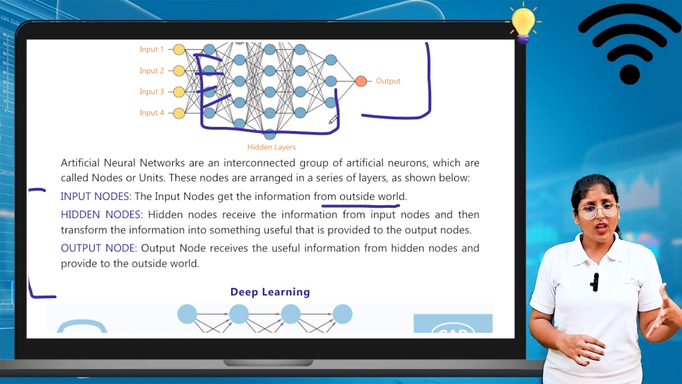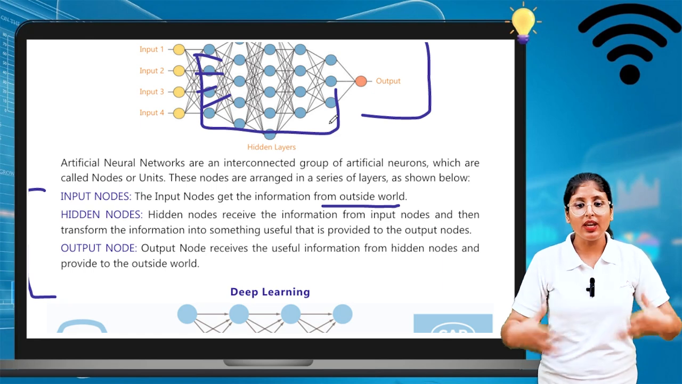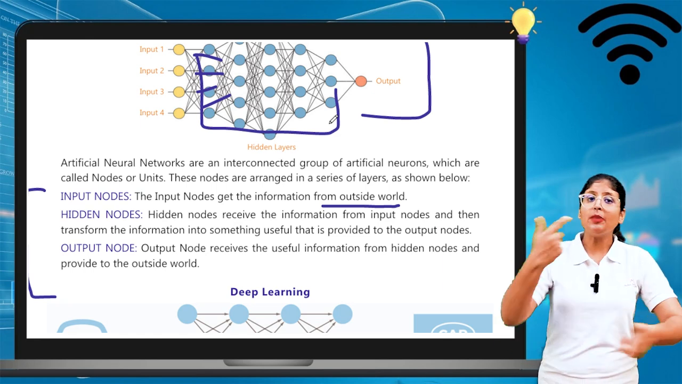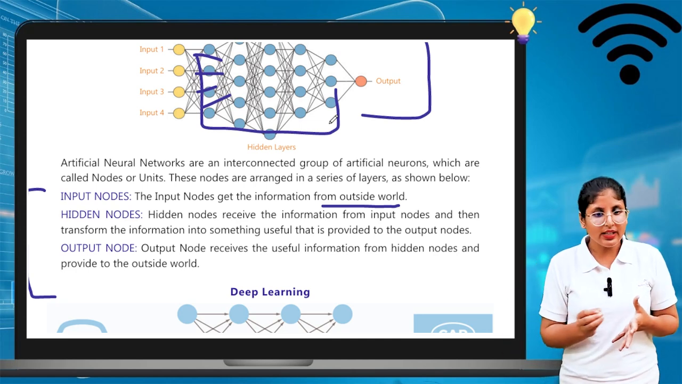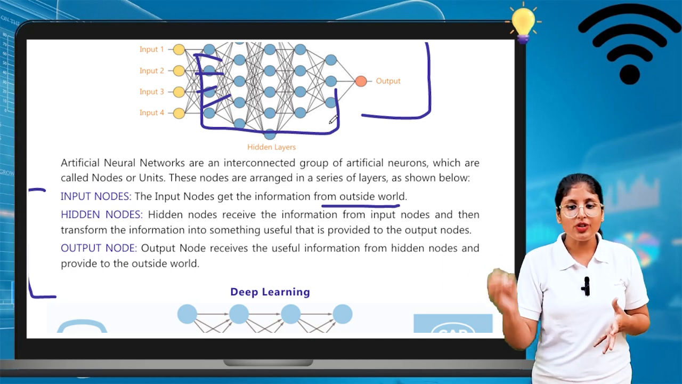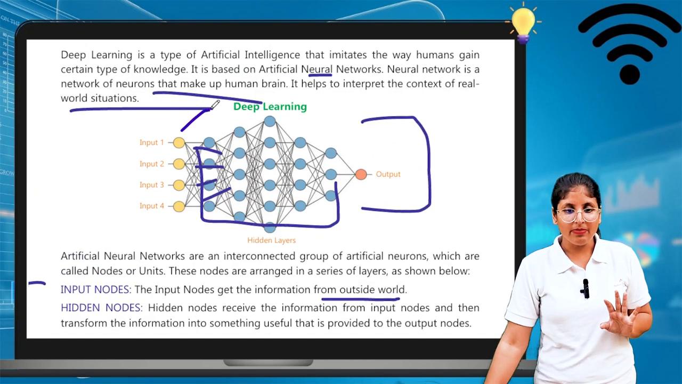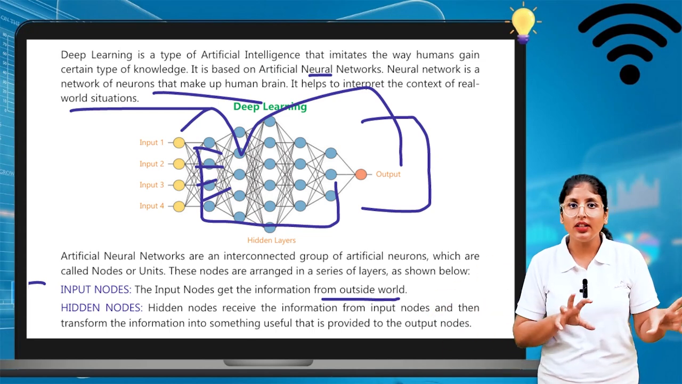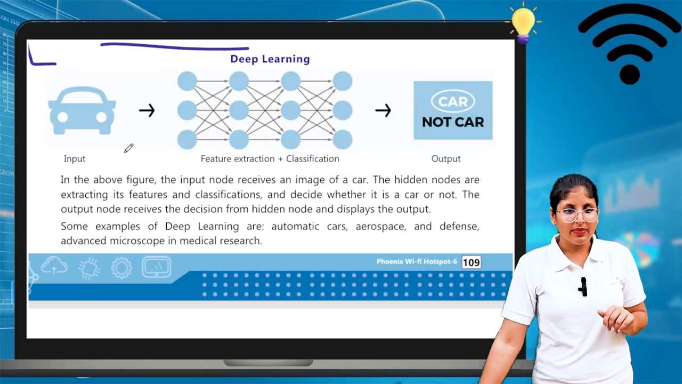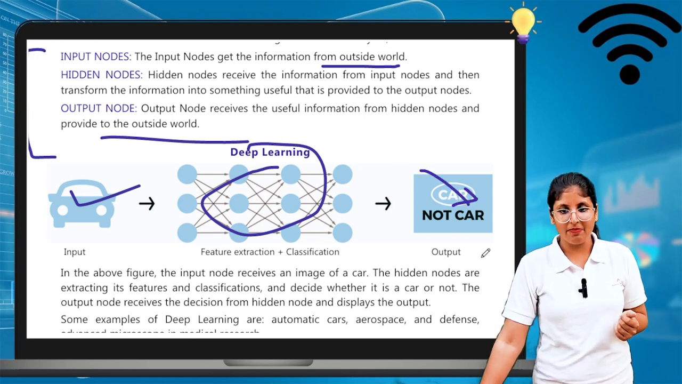Hidden nodes receive the information from the input nodes and then transform the information into something useful that is provided to the output. They process everything, so hidden nodes are there for processing. Then the output node receives the useful information from the hidden nodes and provides it to the outside world. This is how input, hidden, and output layers work. They are all interconnected with each other. This is deep learning: feature extraction plus classification, and this is the output, car, not car.